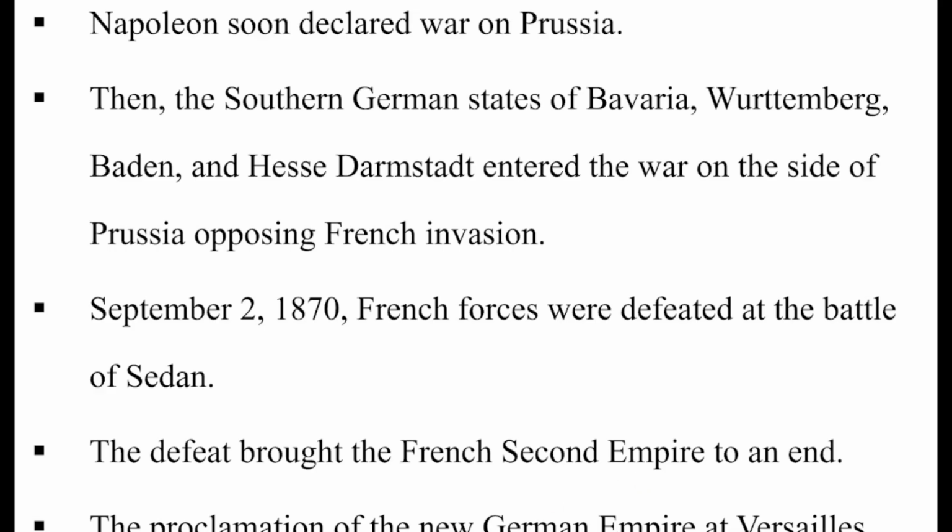The proclamation of the New German Empire at Versailles was an act of Bismarck's effort to unite Germany. Now German unification was completed. Germany became an empire.